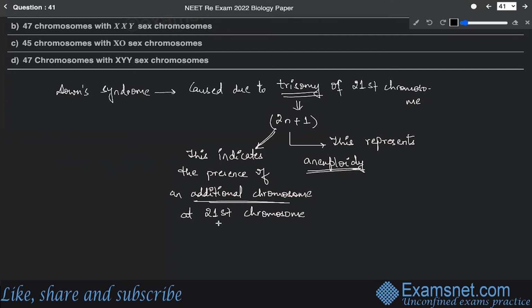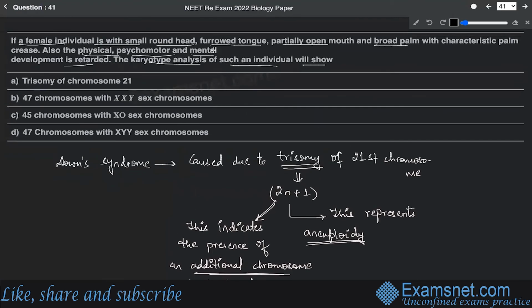There is an additional chromosome at the 21st chromosome, and all these symptoms are caused by it. That means the symptoms with small round head, furrowed tongue, partial open mouth are all seen in case of Down syndrome. So the symptoms include,